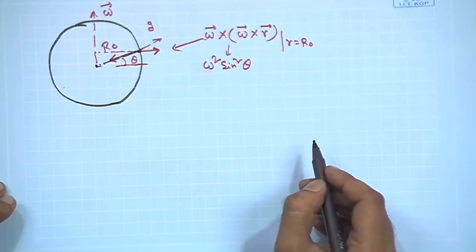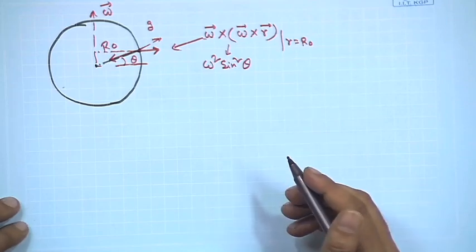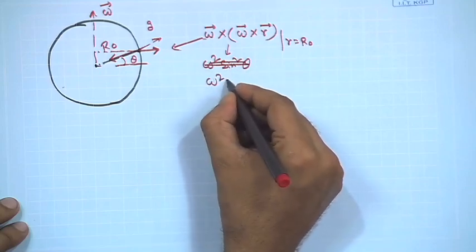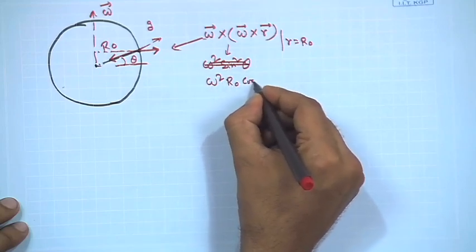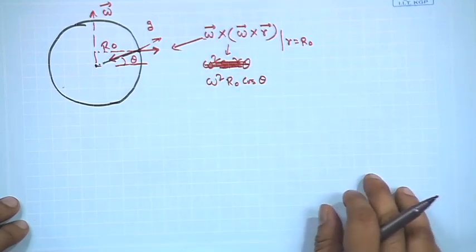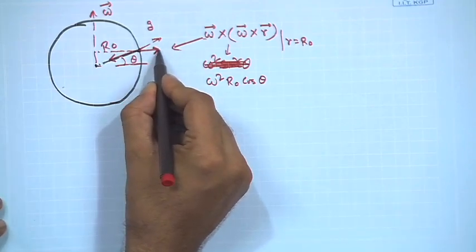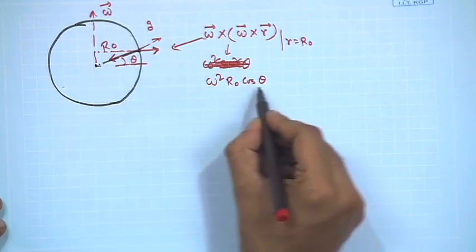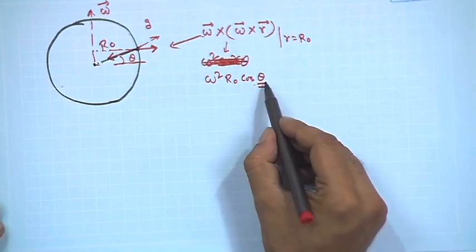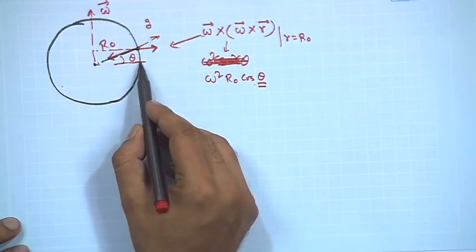So sorry, it will be omega square r cos theta. I am sorry, it will be omega square r 0 cos theta, not that, right. So, if this is the case, then this is a force which is present at any point. Of course, the magnitude will change depending on the value of theta. If it is cos theta dependence, then it will be 0 at the poles and maximum at the equator, right.